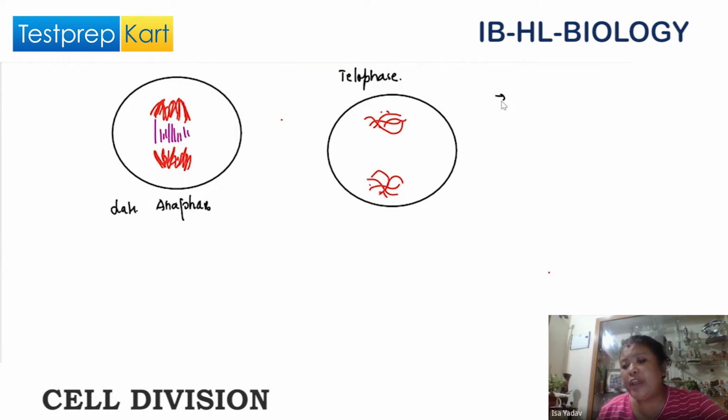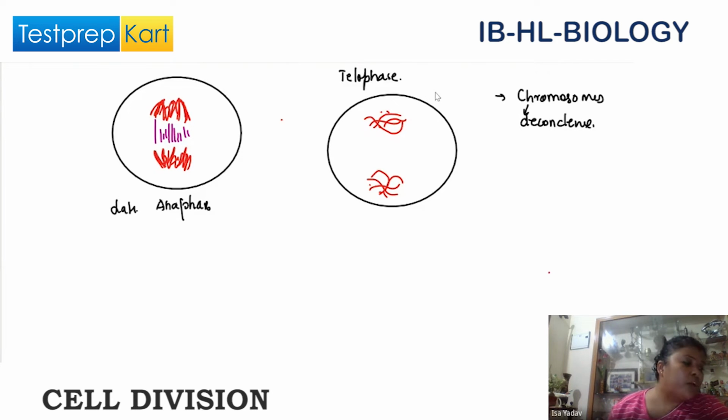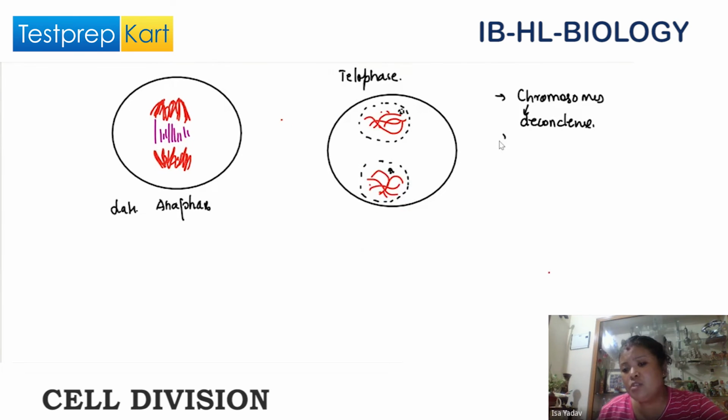In telophase, the chromosomes start to decondense and acquire the shape of fibers. Slowly, we can also observe the nuclear membrane reappearing at each pole. The nucleolus is also reappearing.